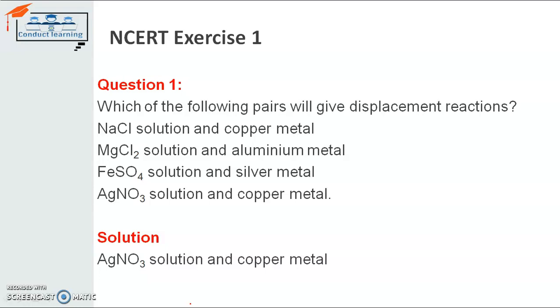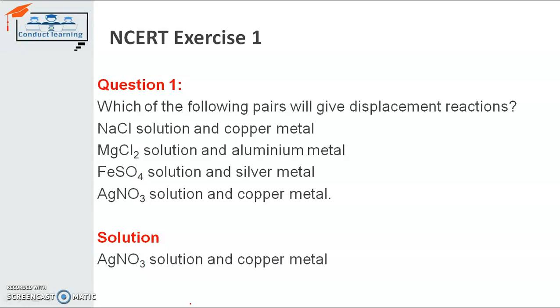So where the metal is more active than the other, the displacement will occur. Otherwise, there will be no displacement. For example, sodium chloride, when reacting with copper: we understand that sodium is second in the list of reactivity. Sodium is a highly reactive metal and comes second in the list of highly reactive metals. So sodium will not be displaced by the copper, because copper comes in the middle of the reactivity series. So that's why there is no displacement occurring there.